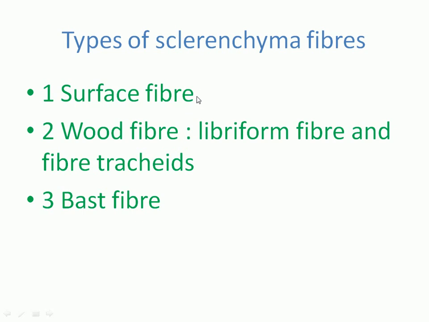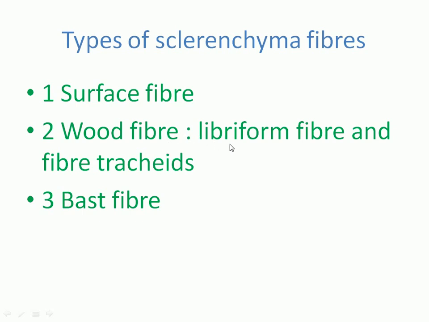The fibers extracted from this cotton seed are called surface fiber, and they are helpful for the movement of seed from one area to another. So they also play an important role in the plant. Now the wood fiber is also called the xylem fiber. When wood formation occurs, when the secondary xylem is formed, the fibers present in the secondary xylem are called wood fiber.